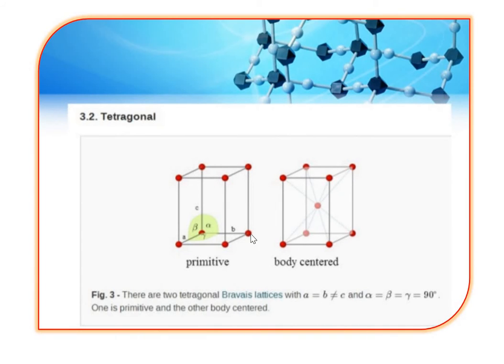For tetragonal, 2 types of Bravais lattices. One is simple, it is also called primitive, and second is body-centered. So here in tetragonal, a equal to b but not equal to c, but all the axis angles alpha, beta, gamma are 90 degrees, so it is shown here.